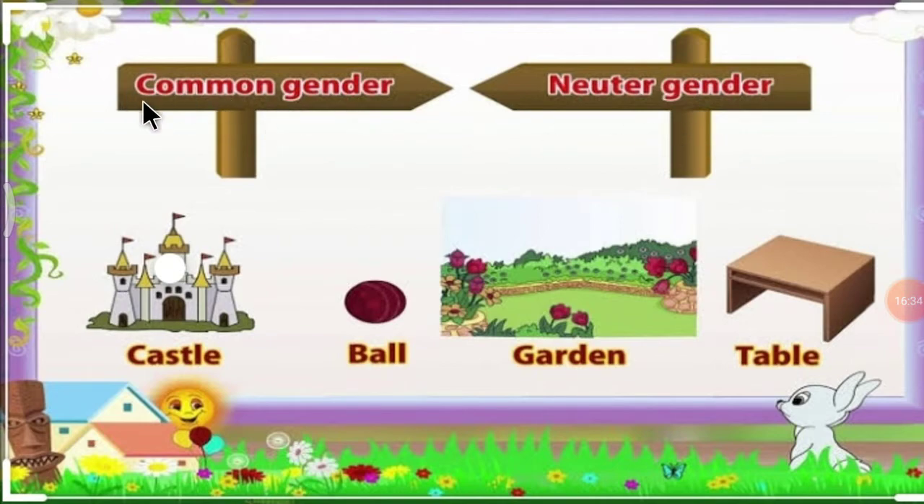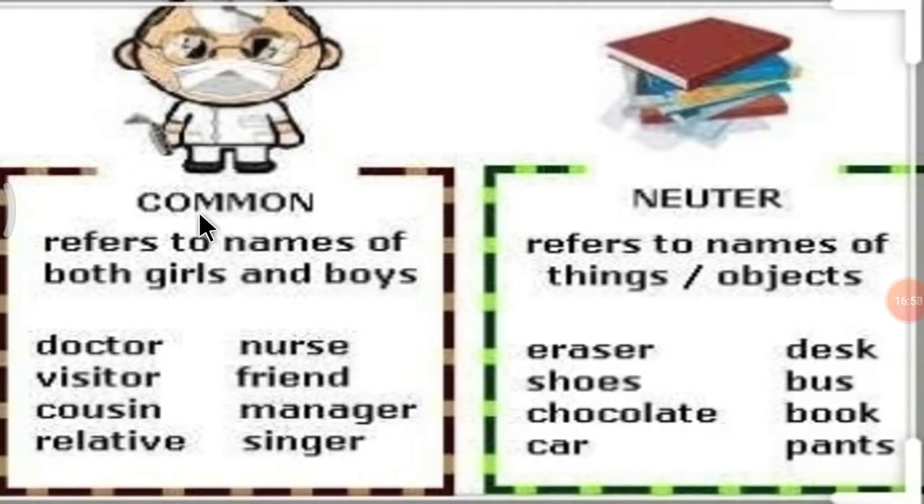Let me explain another two types of gender, that is common gender and neuter gender. Here some examples are given: castle, ball, garden, table. But how can we divide them into common gender and neuter gender? First we will start with common gender. Common refers to names of both girls and boys.